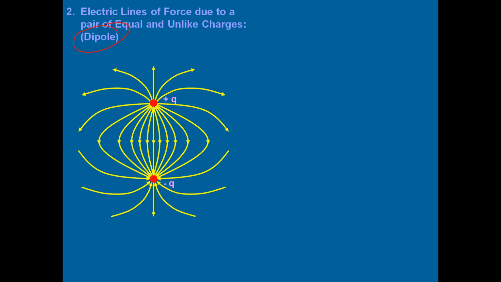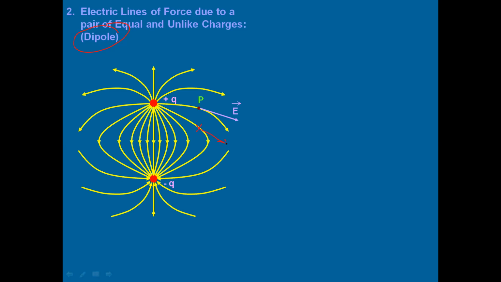As you can see, the lines of force are having a compression here, a contraction, right? They are contracting, isn't it? This kind of contraction of electric lines of force represents attraction between the charges. And for finding the electric field at any point, suppose you want to find out the electric field at this point, draw a tangent.